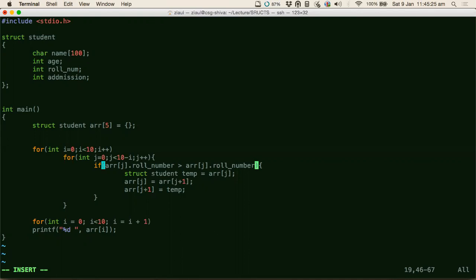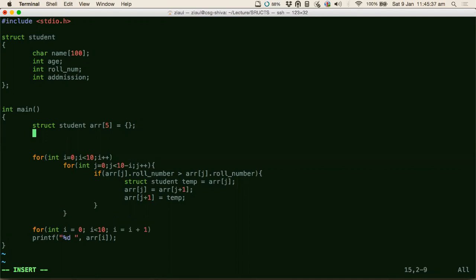Is this clear? How did I use the structure concept to sort the entire student data? Nothing changes, guys. Nothing changes at all. Instead of an integer array, I used the structure array. And instead of using the integer for comparison, I just chose a field inside the structure and did a comparison, and then I swapped the structure.